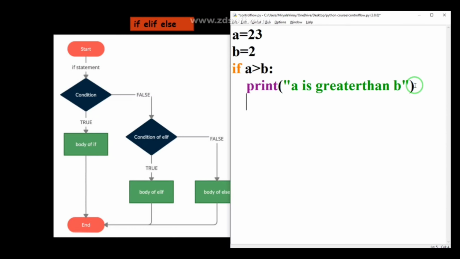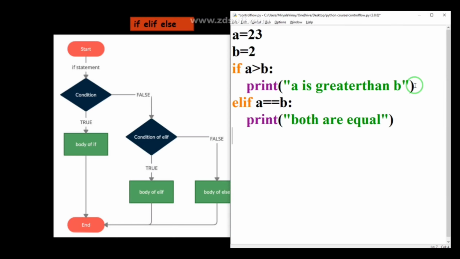After writing this, I am using else if. How will we write else if? Simply write elif and use a colon. After hitting enter, you must specify a condition in the else if. So I want to check whether a is equal to b or not. If it is equal to b, then I am printing "both are equal".